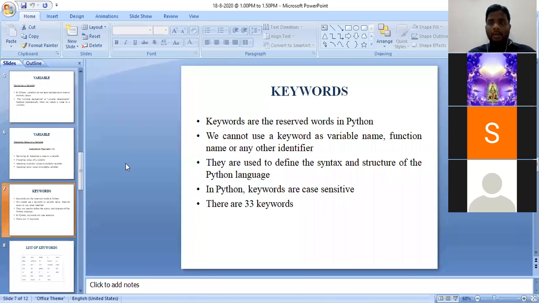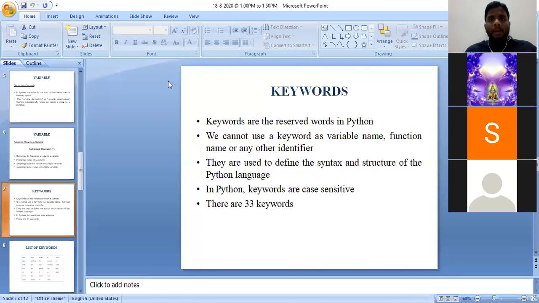Next slide is list of keywords. Keywords are reserved words in. Sir, PPT not visible, sir. Hello. Madam. Please register with your roll number. I'm asking the second time. Who are you? Okay, sir. Now PPT is visible.